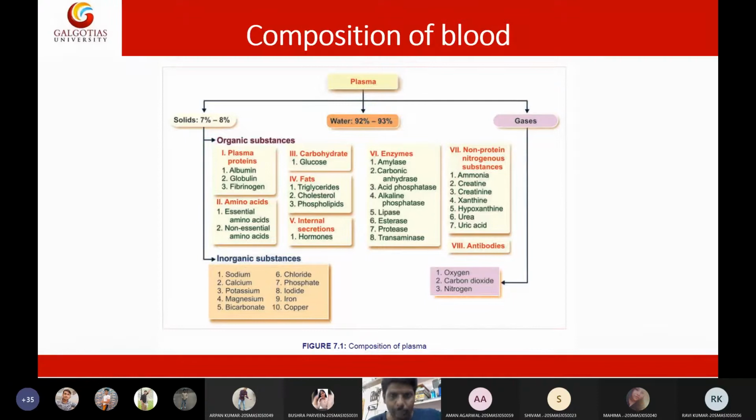I will come back within 2 minutes. I will return to the lecture within 2 minutes. Just go through this table once and try to understand it. Please, I'm a little busy. Okay, 2 minutes.